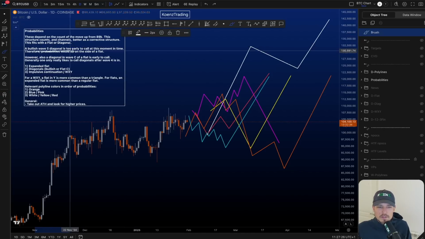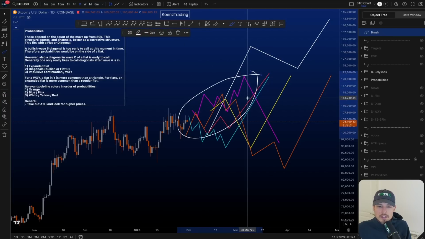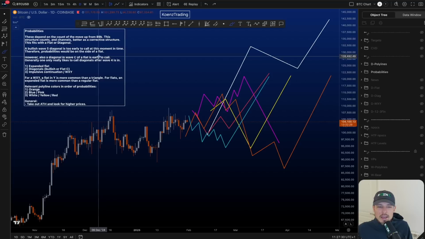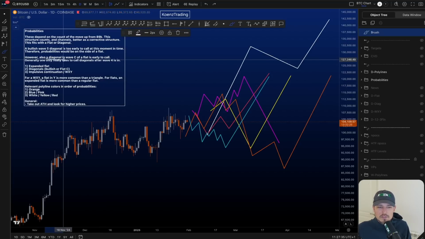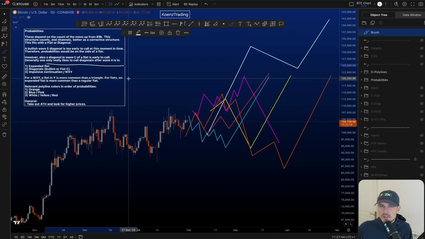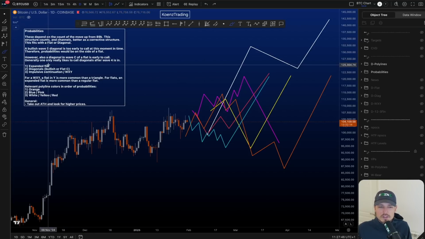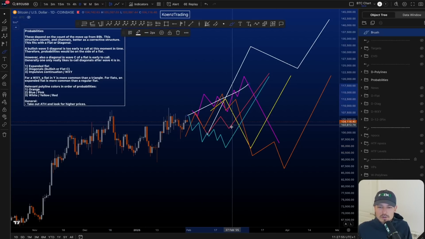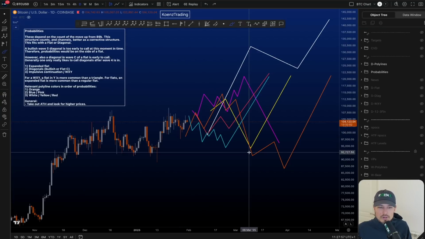Now, a bullish wave 5 diagonal, that is the pink line here, is very early to call at the moment. And therefore, probabilities would be on the side for a flat. However, also a diagonal in wave C of a regular flat, A, B, C, the blue line here, is very early to call, right? And generally, one only really likes to call diagonals when the wave 4 is in. So therefore, your probabilities at the moment would be expanded flat ABC, that's the orange line. On the number 2 spot, we then have the diagonals, right? Either your pink line or your blue line.